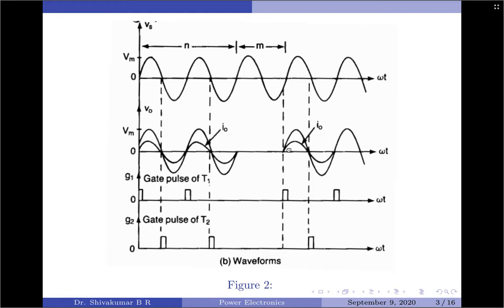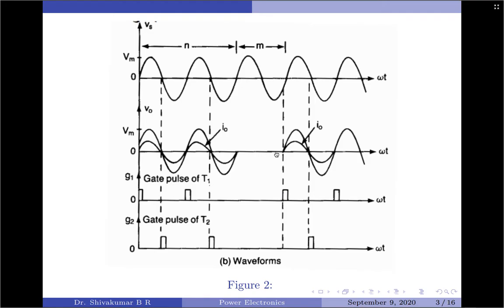Therefore, the output follows the input for a time duration of Tn seconds and is 0 for the next T0 seconds. Since the control is obtained across the output by operating the thyristor switch in on and off states at regular intervals, this type of control is called on-off control technique.